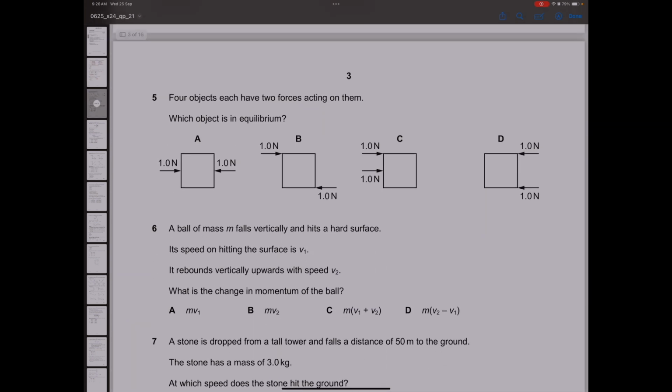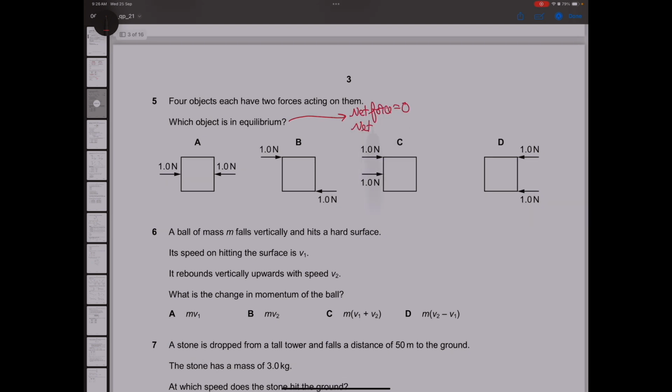Next question. Four objects each have forces acting on them. Which one is in equilibrium? So we know that for equilibrium, the net force should be 0 and the net moment should be 0 as well. In this question, the net force is 0 but the net moment is not 0. This object will start rotating clockwise. So this is incorrect. This is also incorrect. And this does not have net force 0. Incorrect. Option A is the one where net force is also 0 and net moment is also 0. So A is the correct one.